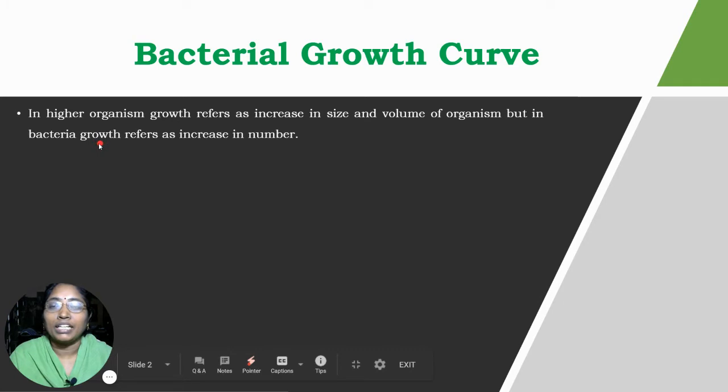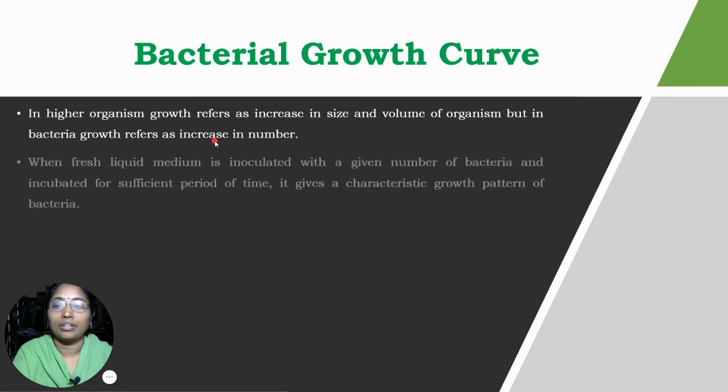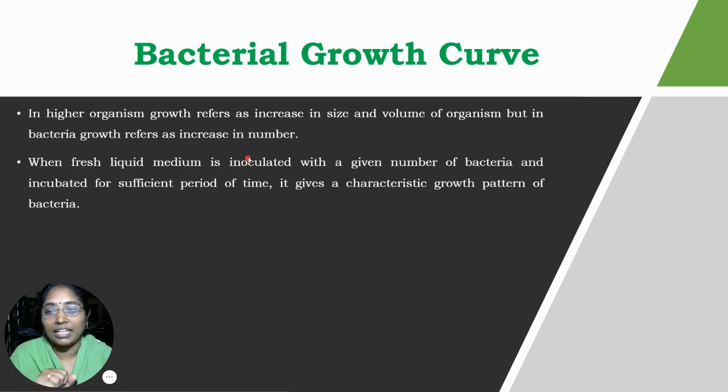In bacteria, growth refers to an increase in their number. When a fresh liquid medium is inoculated with a given number of bacteria and incubated for a sufficient period of time, it gives a characteristic growth pattern of bacteria. When the bacteria have sufficient nutrients, they utilize those nutrients and show cell division by binary fission. Therefore, for the growth of the bacteria, we provide the nutrients in the form of culture media.